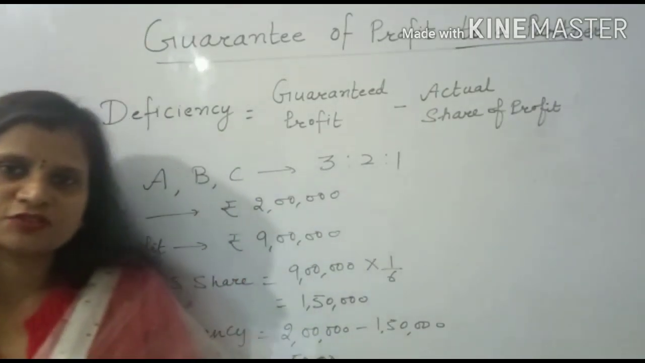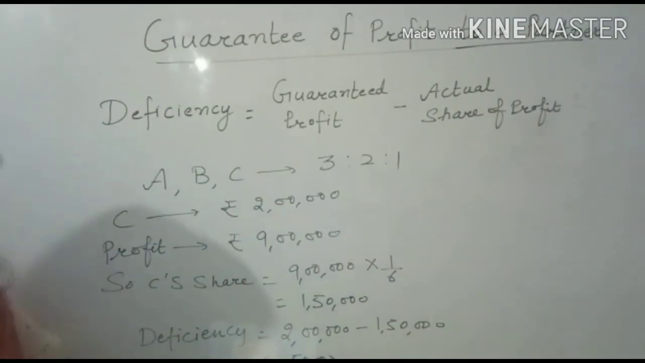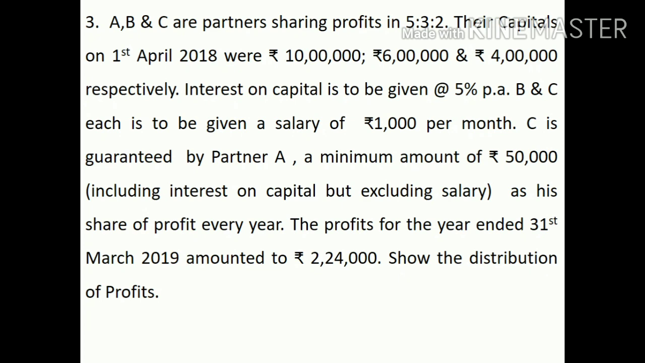Now we will discuss one more example for the detailed discussion of this concept. In this question, again, we have three partners, A, B, C. Their capitals are given. Interest on capital is to be given at the rate of 5% per annum. B and C each are to be given a salary of rupees 1,000 per month. C is guaranteed by partner A a minimum amount of rupees 50,000. And this minimum amount of rupees 50,000 will include interest on capital but exclude salary.